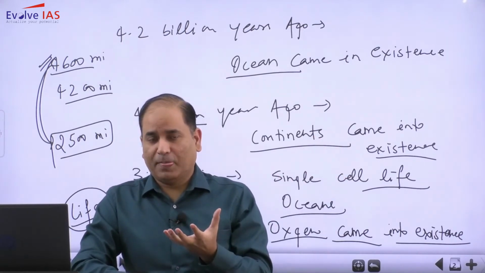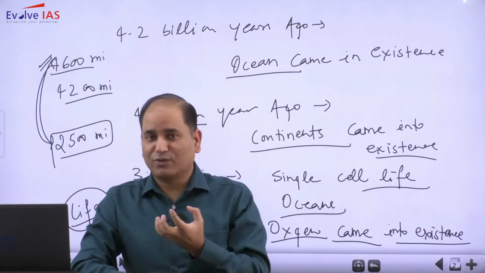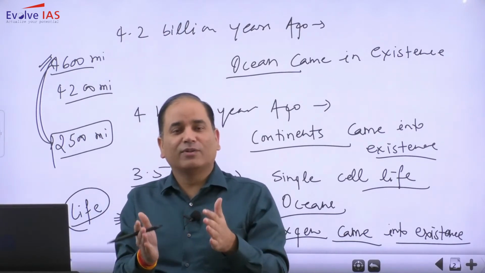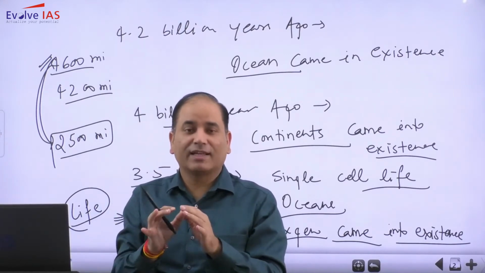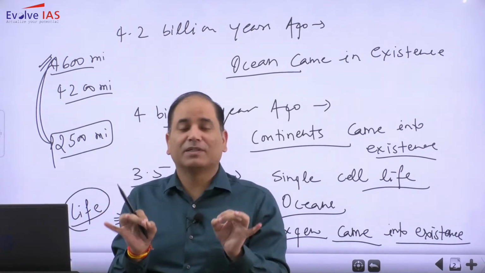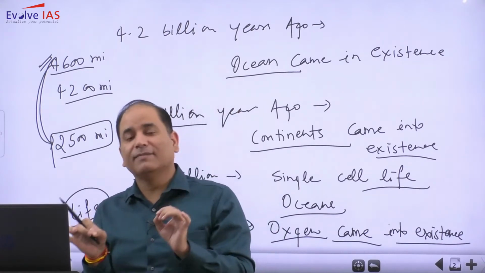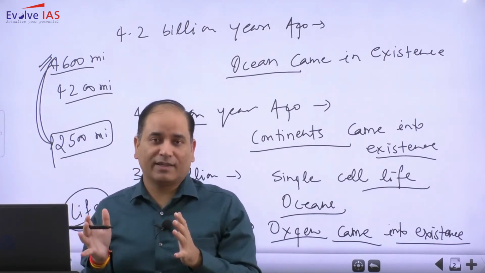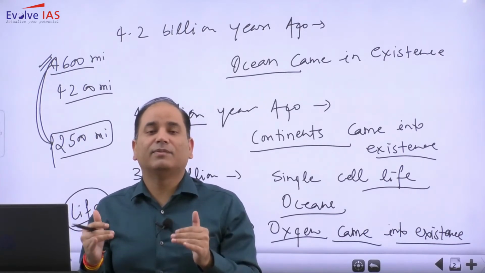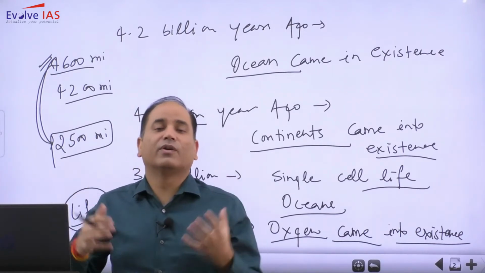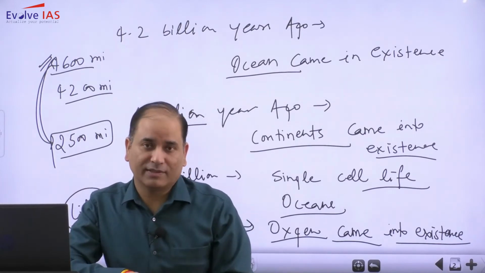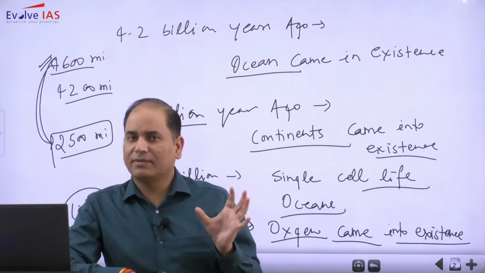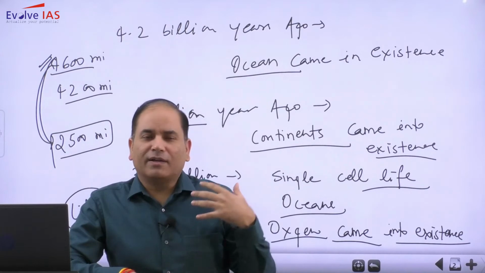So you will find that oxygen came into existence 2500 million years ago, and for almost the next 1800 million years, there were not many changes from the perspective of marine biodiversity or terrestrial biodiversity. Almost from 600 million years ago, we started witnessing large scale flourishing of life in the form of biodiversity. So almost 90% of the time of the earth had elapsed